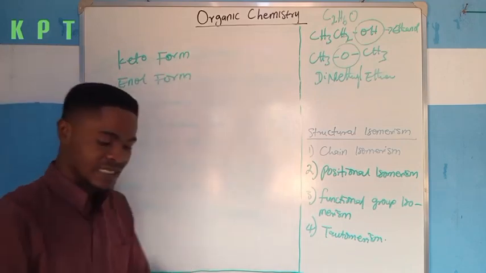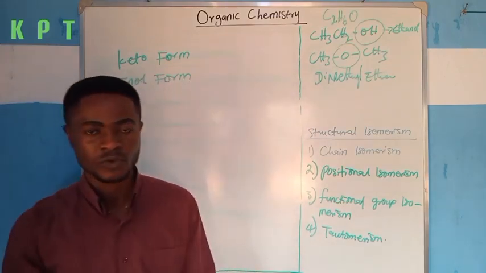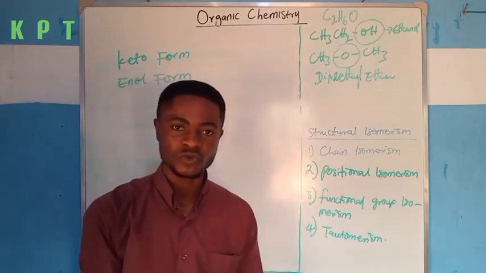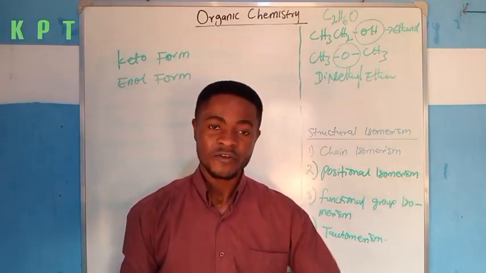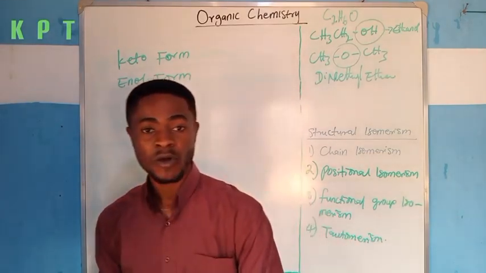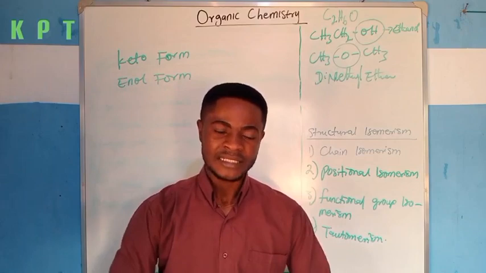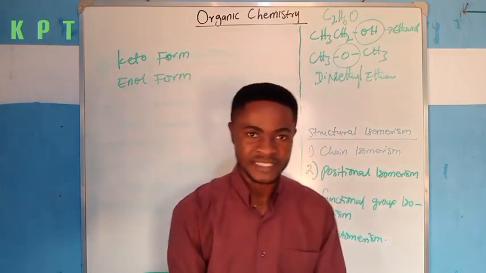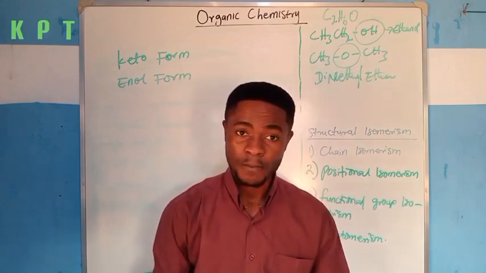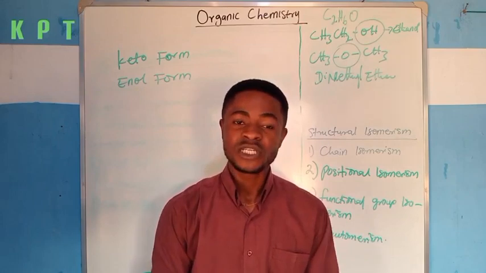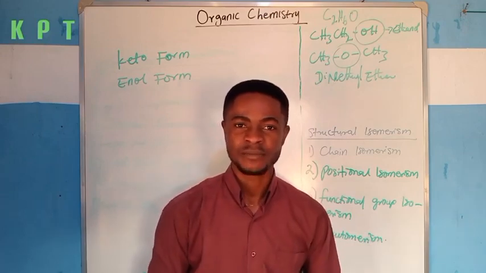So the transformation of an organic compound from keto form to enol form, or from enol form back to keto form, that phenomenon is tautomerism. So the transformation is what is called tautomerism. The two compounds that are tautomerizing are isomers because even though they have different structures as a result of tautomerism, they still have the same molecular formula.